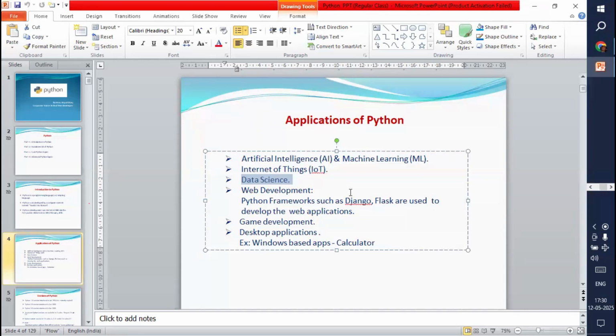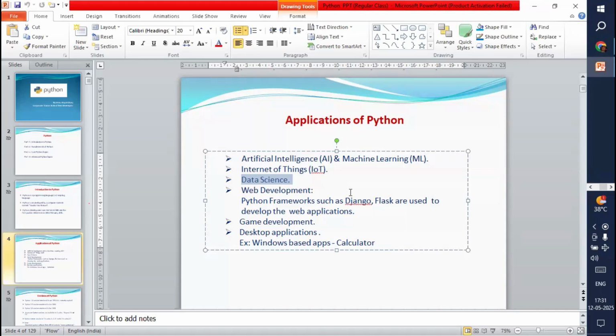These are, from the past few years, the leading ones, and in the future also, these will be in the leading position only. There is no doubt at all. The most popular technologies, AI, ML, IoT, data science, and in all these technologies, we are using Python and Python related libraries, right?